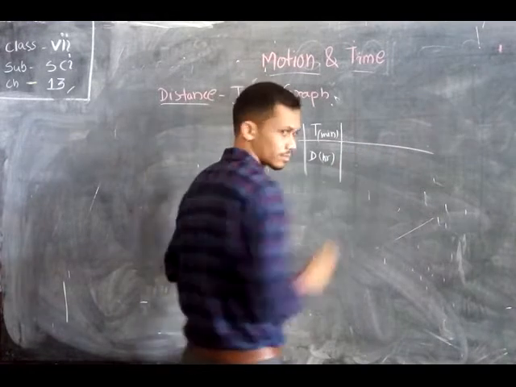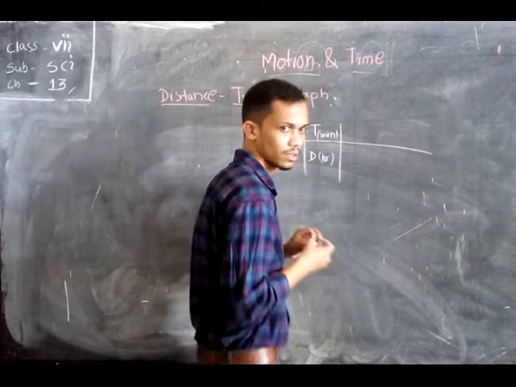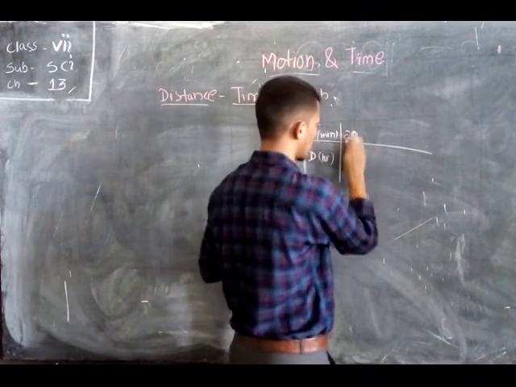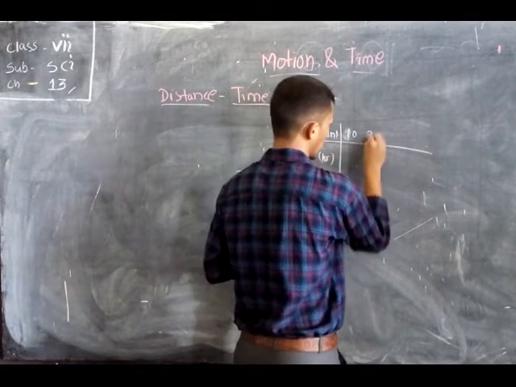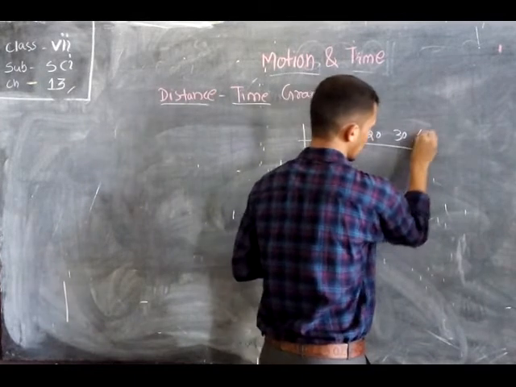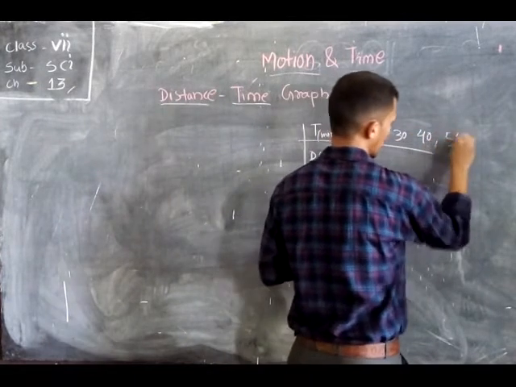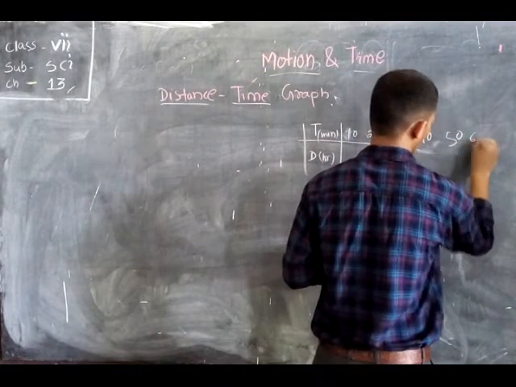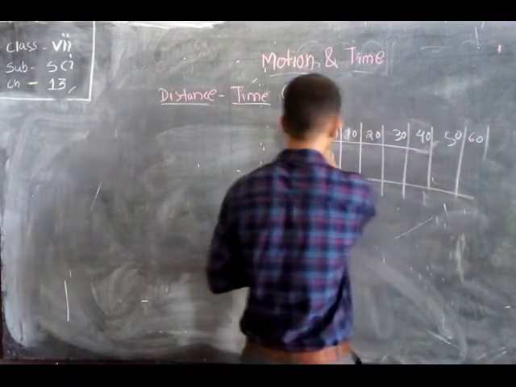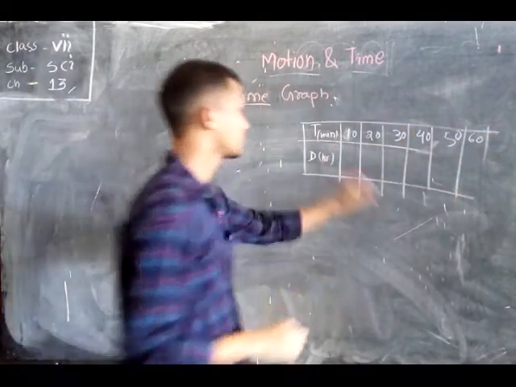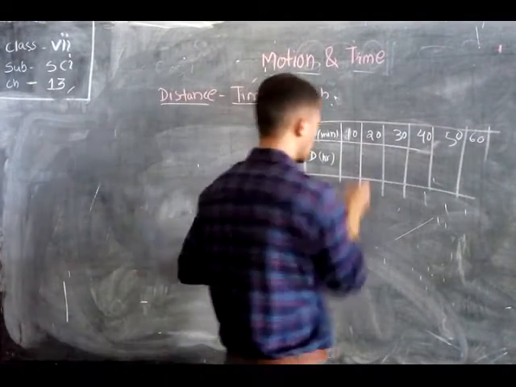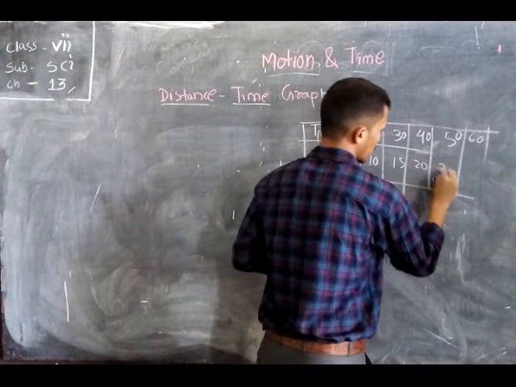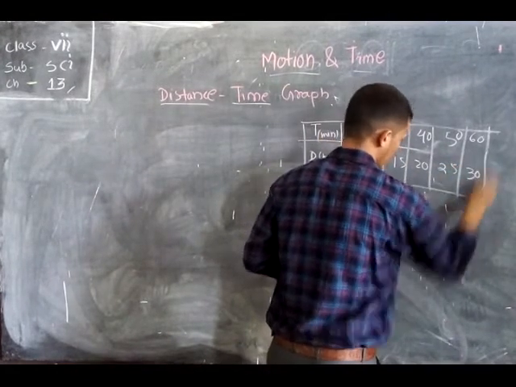Okay. So the time is 10, 20, 30, 40, 50 and 60. These are on the graph, and in these time intervals the distance covered by a body is 5, 10, 15, 20, 25 and 30.